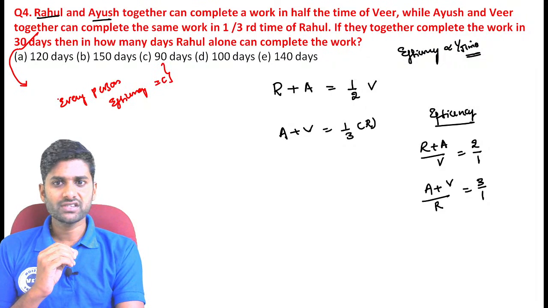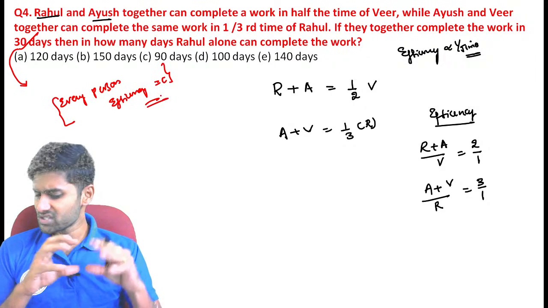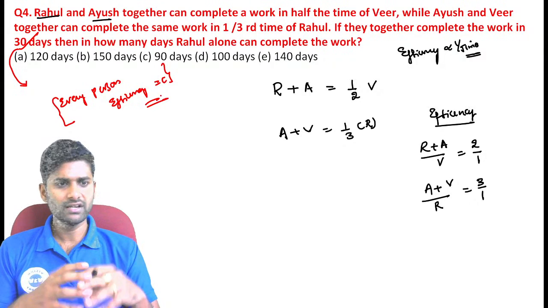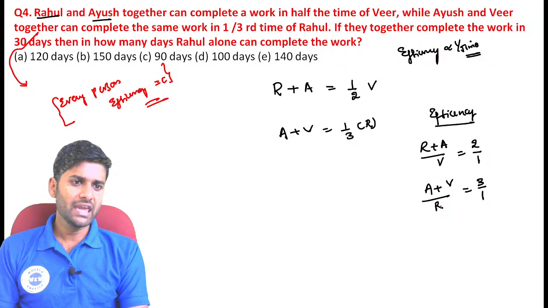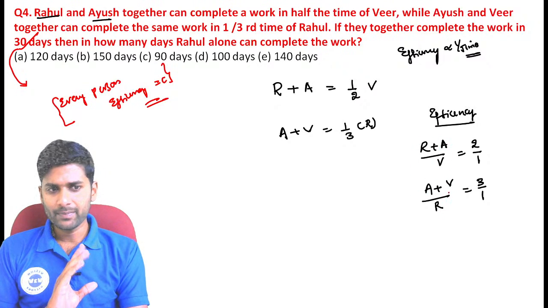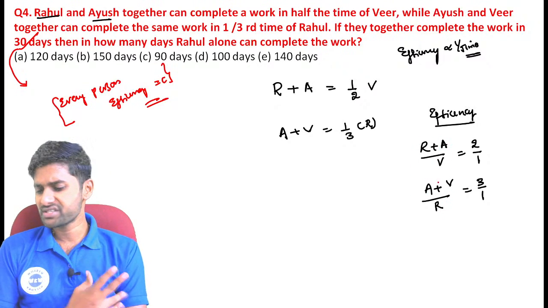Every person's efficiency is always constant. There is no change in the efficiency. If efficiency is constant, then we can easily complete the question. Now see, if R, A, V, the three persons are constant, it means their efficiency is always constant.